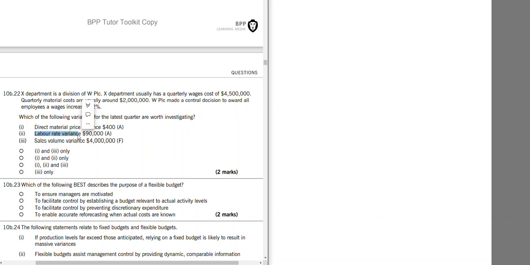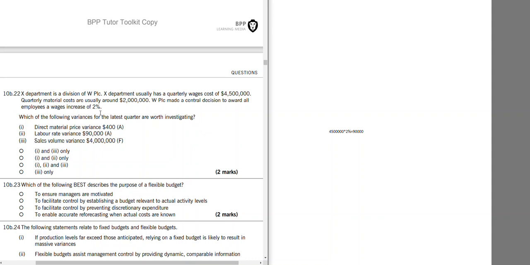Remember, management by exception means focusing on important things. Labor rate 90,000 is significant, but the department said that there would be a 2% increase. We have departmental labor of 4.5 million, and 2% becomes exactly 90,000.